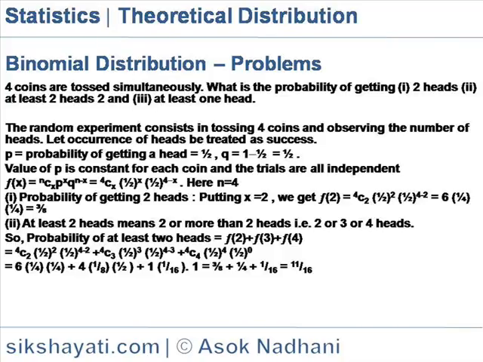Probability of getting 2 heads. Putting x equal to 2, we get f(2) is equal to 4C2 (1/2) to the power 2 (1/2) to the power 4 minus 2, which is equal to 6 into 1/4 into 1/4, which is equal to 3/8.